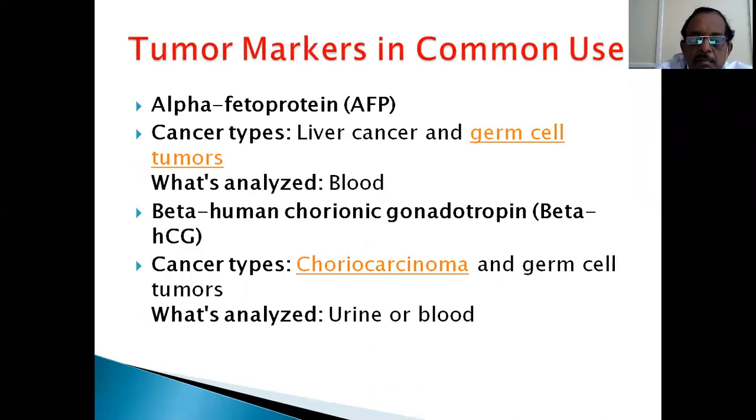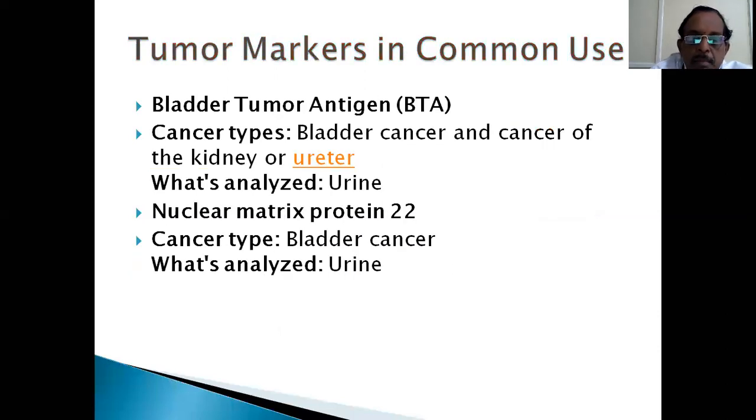So those are the common markers. Alpha fetoprotein in liver cancer and germ cell cancers. This can be done. Blood is analyzed to know the levels. Beta human chorionic gonadotropin, again, in choriocarcinoma and germ cell tumors. Urine or blood is analyzed. Bladder tumor antigen is to diagnose cancer of the urinary bladder and ureter.